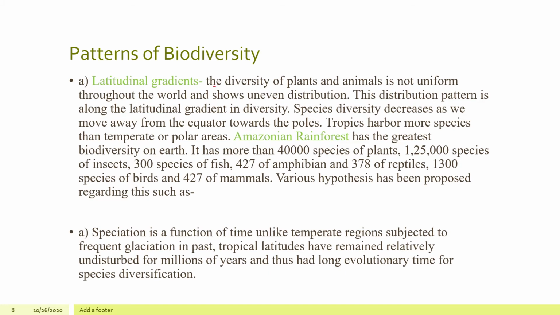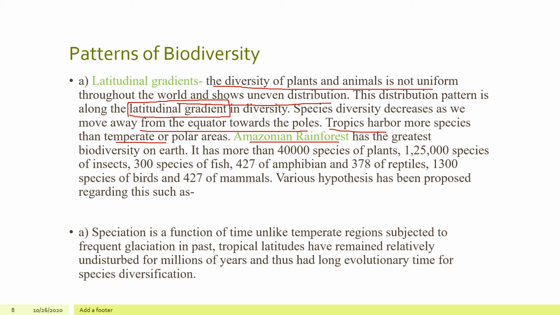Latitudinal gradient: the diversity of plants and animals is not uniform throughout the world and shows uneven distribution. This distribution pattern is along the latitudinal gradient in diversity. This point is important: species diversity decreases as we move away from the equator towards the pole. Tropics harbor more species than temperate. You should know some geography over here, the tropical and the temperate region.